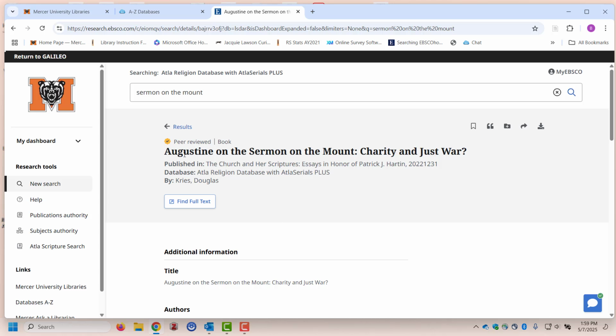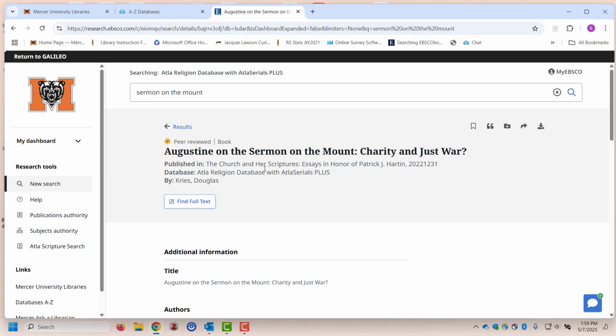So we see the title, Augustine on the Sermon on the Mount, Charity and Just War. That is the title of the essay or the chapter in the book. And then it says published in the Church and Her Scriptures, Essays in Honor of Patrick J. Hartin.